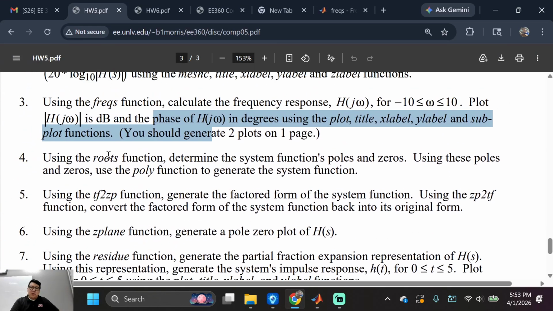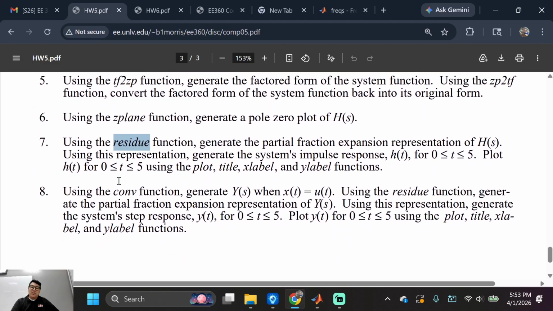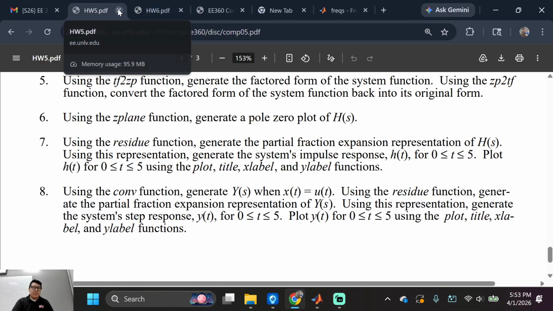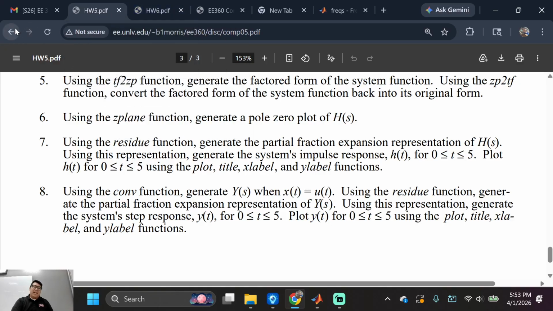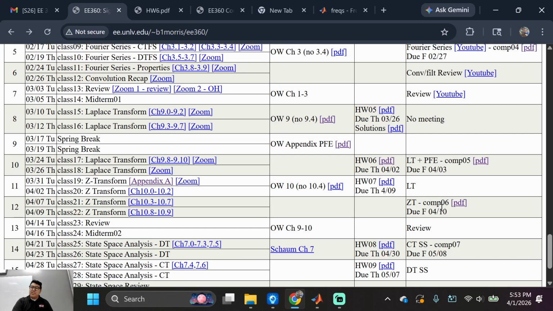And then use the roots function, use the TF to ZP, Z-plane, residue function, the convolution function. That's easy stuff, right? Okay, I don't have to go over it. Is that cool? All right, let's go to our next topic because I don't want to waste time there. Let me back out of here, okay? And now let me go to Z transforms, okay? This is what I'm going to be talking about today, okay?